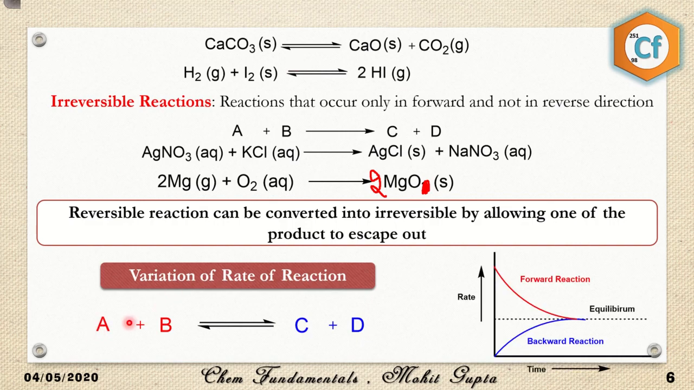Now, variation of rate of reaction. In this case, A and B are reacting with each other to produce C and D. Here I have taken a graph. On the x-axis I have plotted time, and on the y-axis is the rate. As the concentration of A and B decreases, the rate of forward reaction decreases. And as the concentration of product increases, the rate of backward reaction increases. Both reach a point where equilibrium is established, and the rate of forward reaction and rate of backward reaction become constant, and they are equal at this point of time.